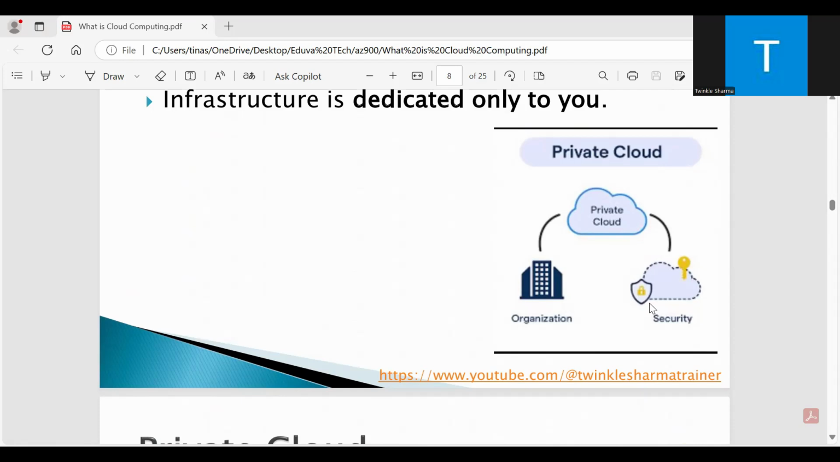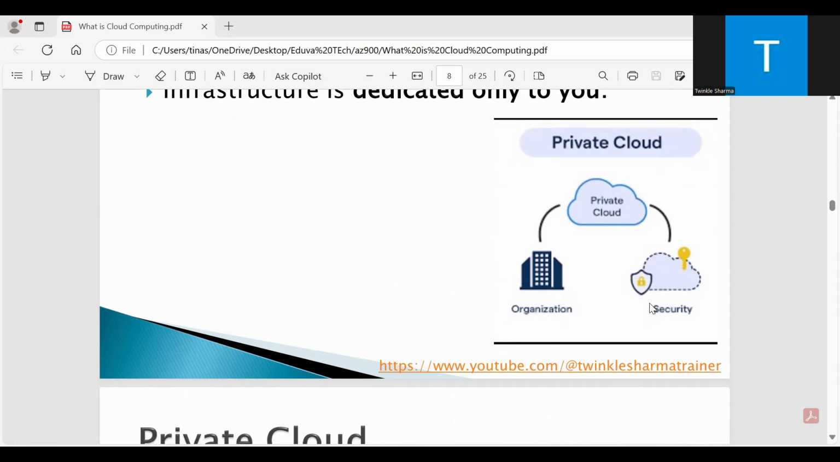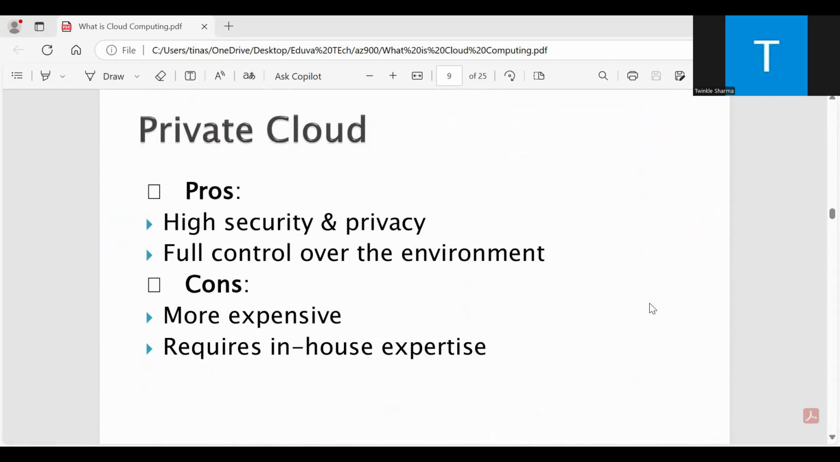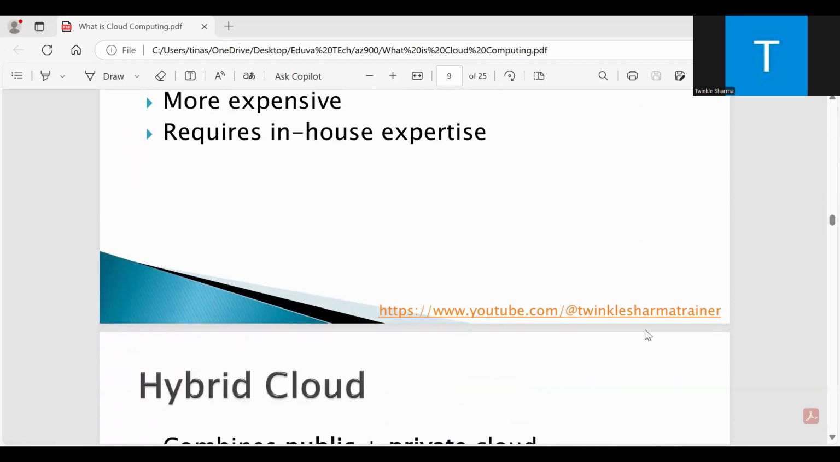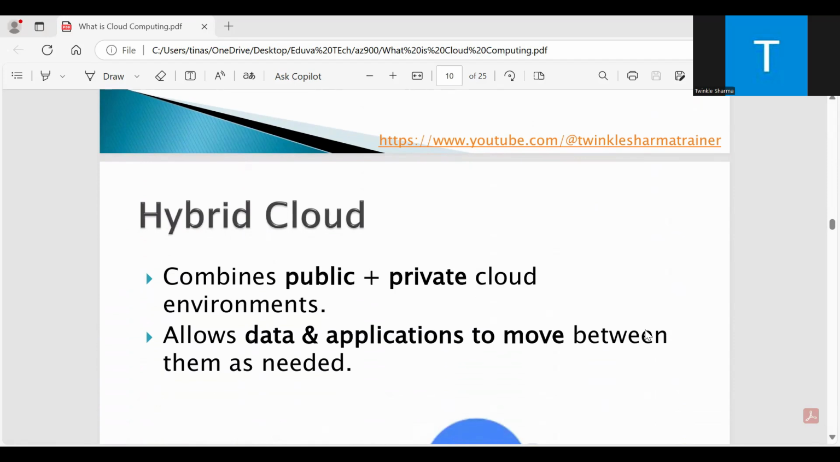Whereas the public cloud is built, controlled, and maintained by the third-party cloud provider. With the public cloud, anyone that wants to purchase cloud services can access and use resources. Whereas in a private cloud, it is dedicated only to you. What are the pros and cons of a private cloud? Pros are high security and privacy and full control over the environment. Cons are that it is more expensive and requires in-house expertise, more people to control and handle things.